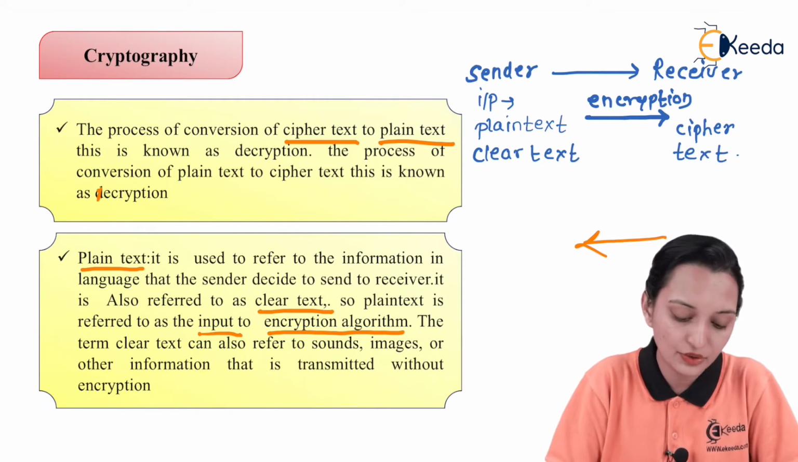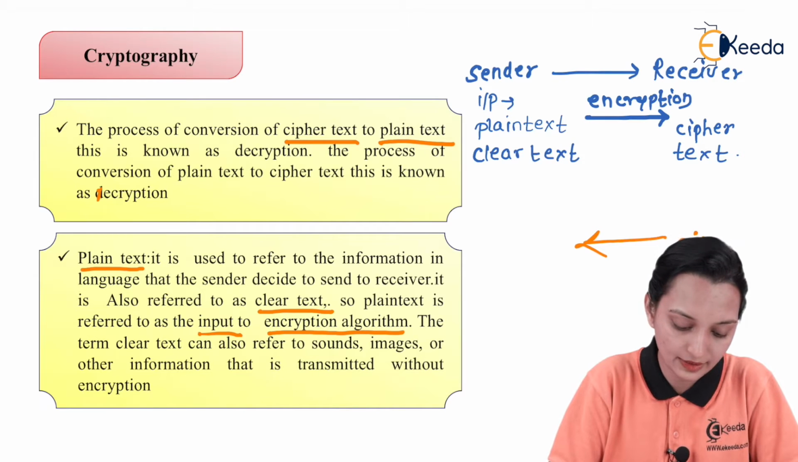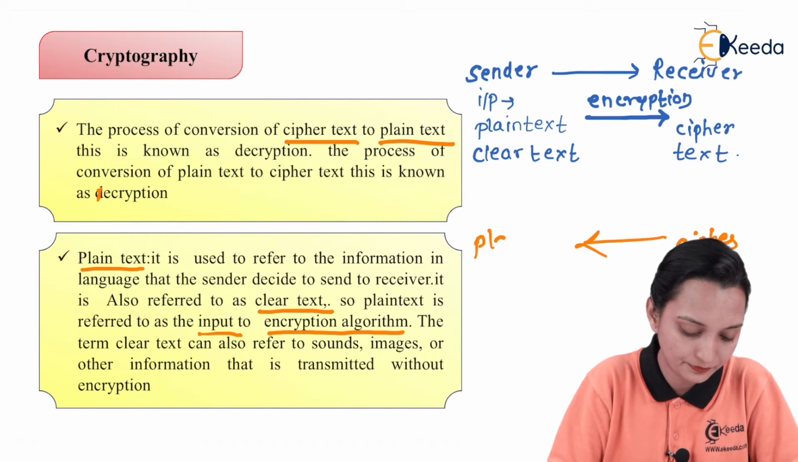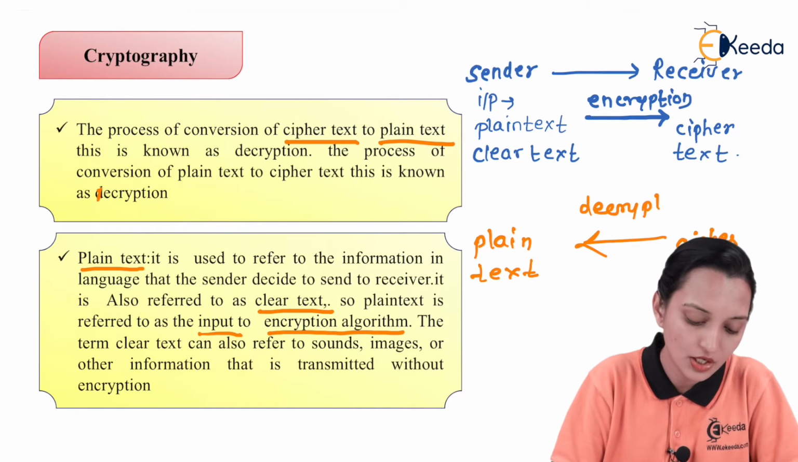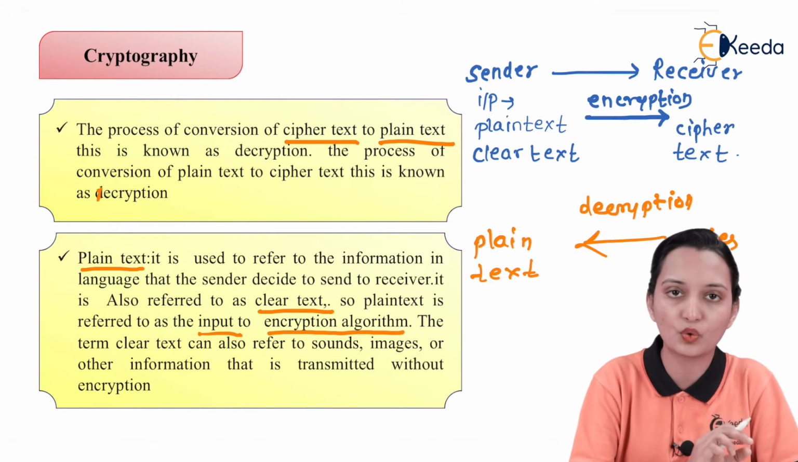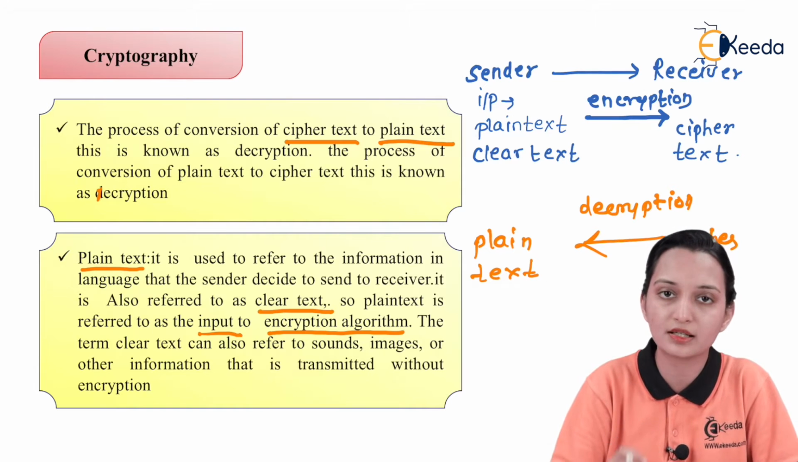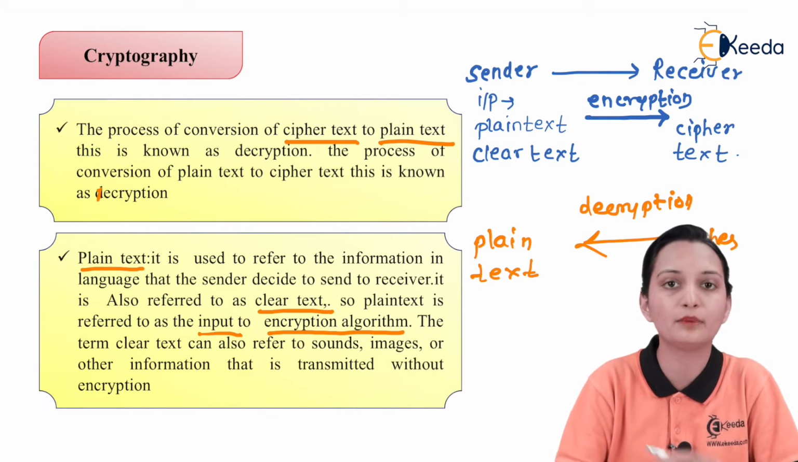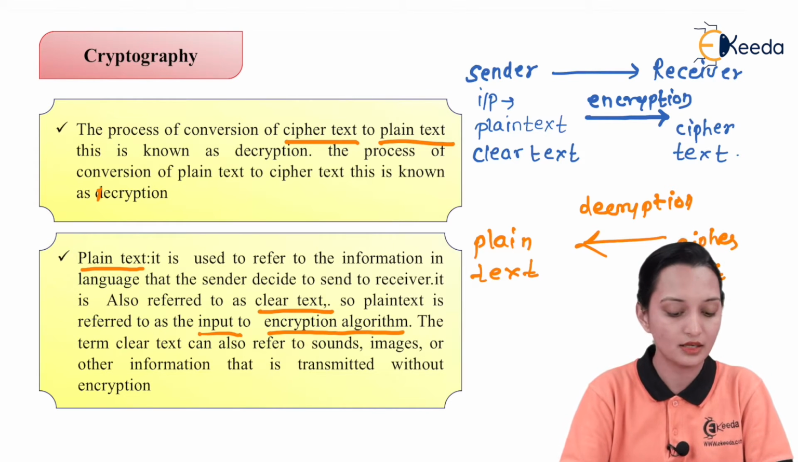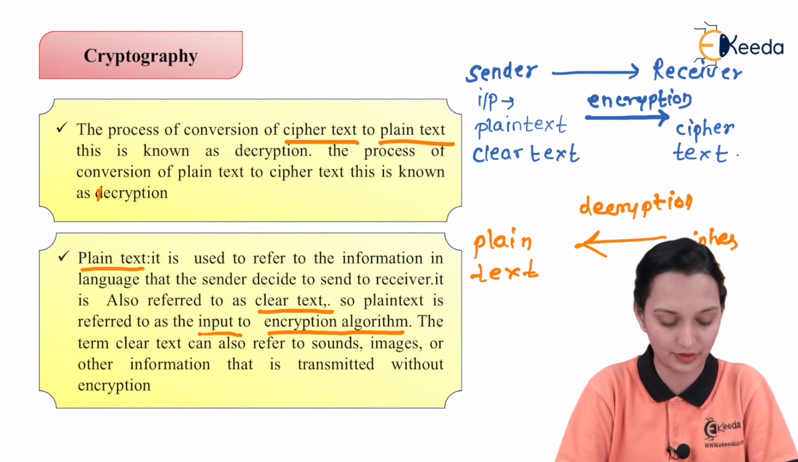So similarly, when you try to convert ciphertext into the plain text, then the process is known as what? Decryption. So as like the algorithm encoding and decoding, we can replace the term from encryption and decryption, and input and output we can replace by plain text and ciphertext.